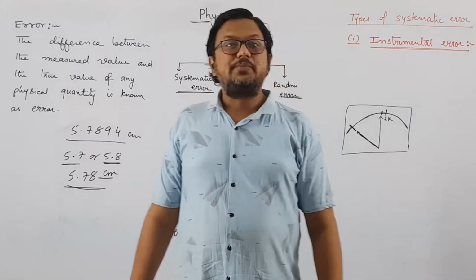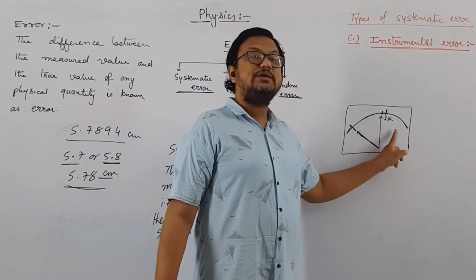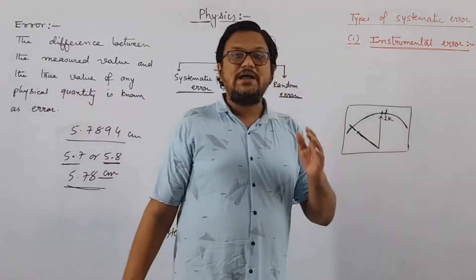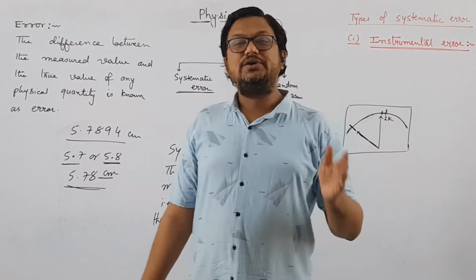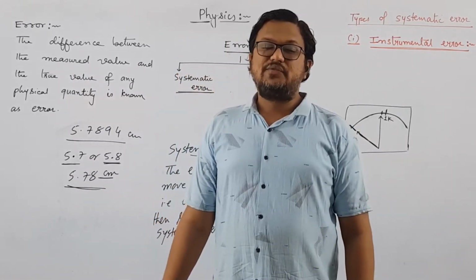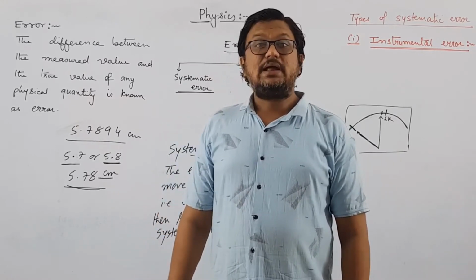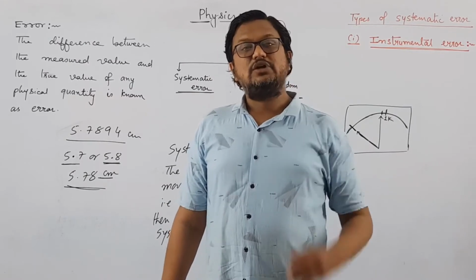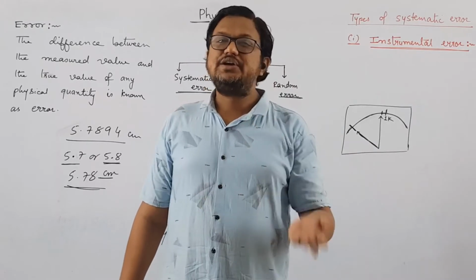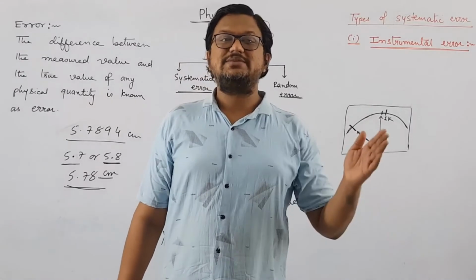Or suppose in case of this weight machine, we know that instead of 1 kg it is showing something more due to imperfect calibration, right? Or let us say I have a weight machine which is showing 100 gram less every time I measure weight on it. So suppose I am measuring some weight and I am getting the answer as 5 kg, but I am getting 100 gram less every time. So it means that we can directly change our answer to 5 kg and 100 gram. Suppose again we use it and I am getting 7 kg as the answer. So the exact answer must be 7 kg 100 gram.